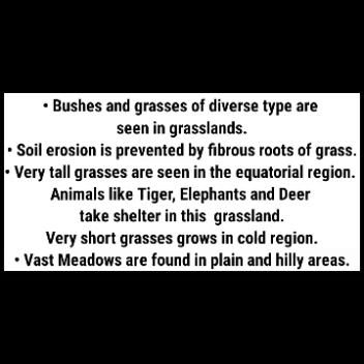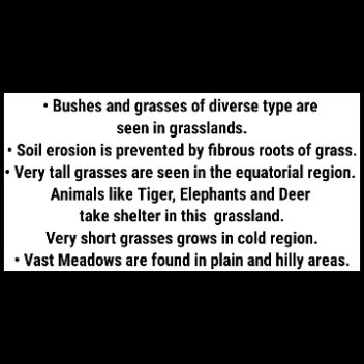The third one is, very tall grasses are seen in the equatorial region. Animals like tigers, elephants and deer take shelter in this grassland. Very short grasses grow in cold regions. Because of the cold region, the grasses do not grow very tall.